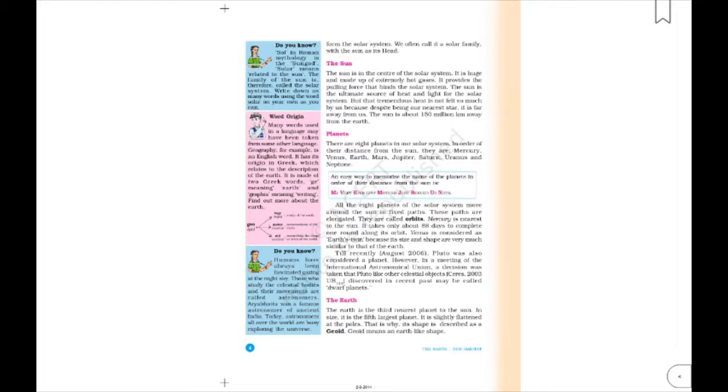The shape of the Earth is called a geoid, which means it is not perfectly spherical since it is flattened at the poles. The Earth is probably the only planet that can support life. This is because its temperature and resources like water and oxygen are present on this planet. The Earth, with two-thirds of its surface covered with water, appears blue from space and is called the blue planet.